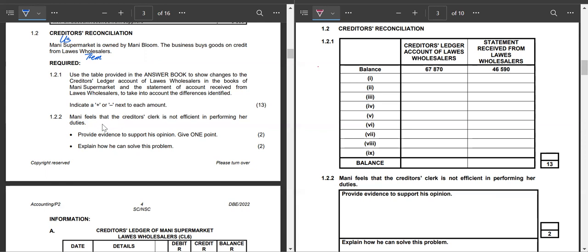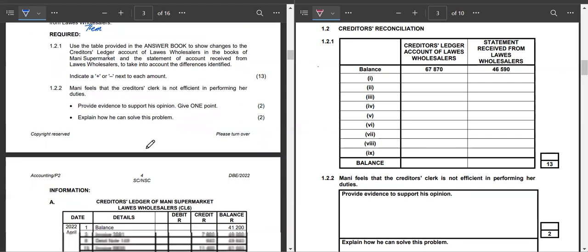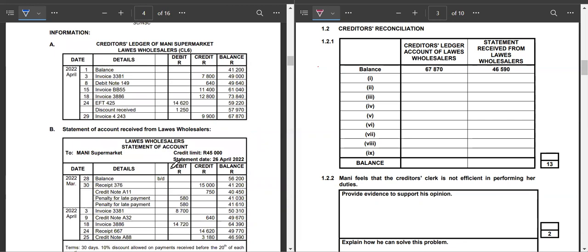In 1.2.2, that is another question, and I'm going to discuss that with you. But first, let's attempt 1.2.1. I will go further down the question, and you will see we have the creditors ledger of Money Supermarket. So this is our creditors ledger. This has been prepared by us. On the credit side, you have to understand that Louis wholesalers is our creditor, a liability in that case. So on the credit side, this ledger will increase, and on the debit side, it will decrease. Hence, you see our invoices are on the credit side.